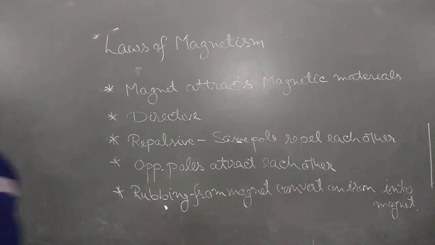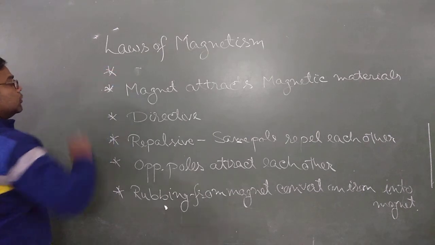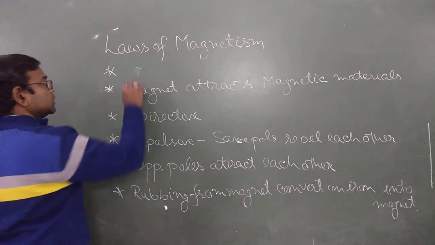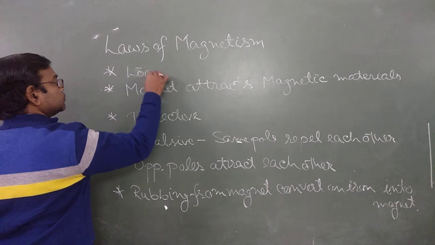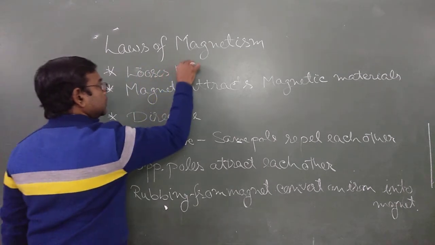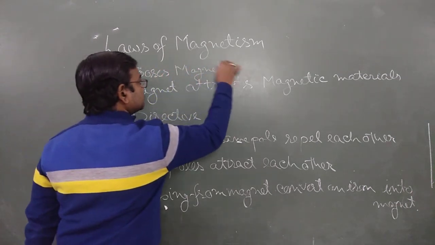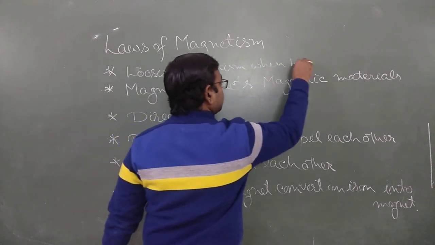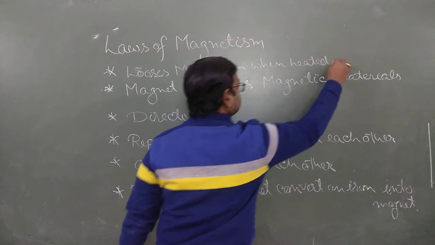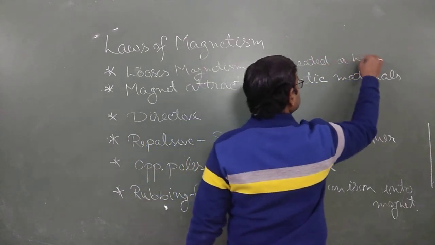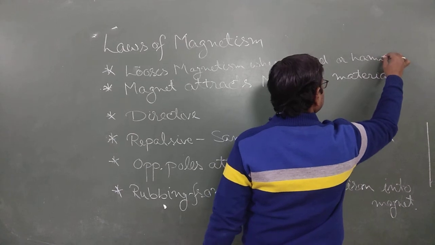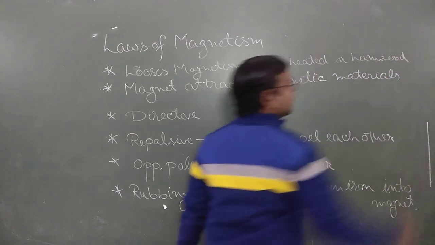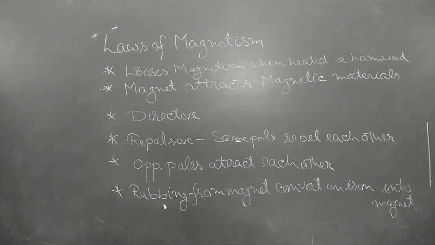Then another point is that if we heat it or hammer it strongly, it loses the property, it loses magnetism, when heated or hammered. So these points are known as the laws of magnetism, and you must remember all these points very carefully. Move to the next topic.